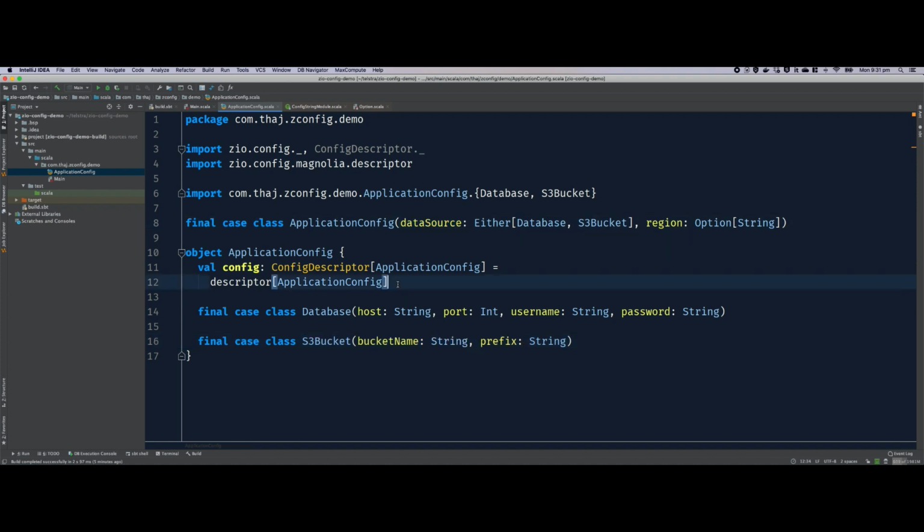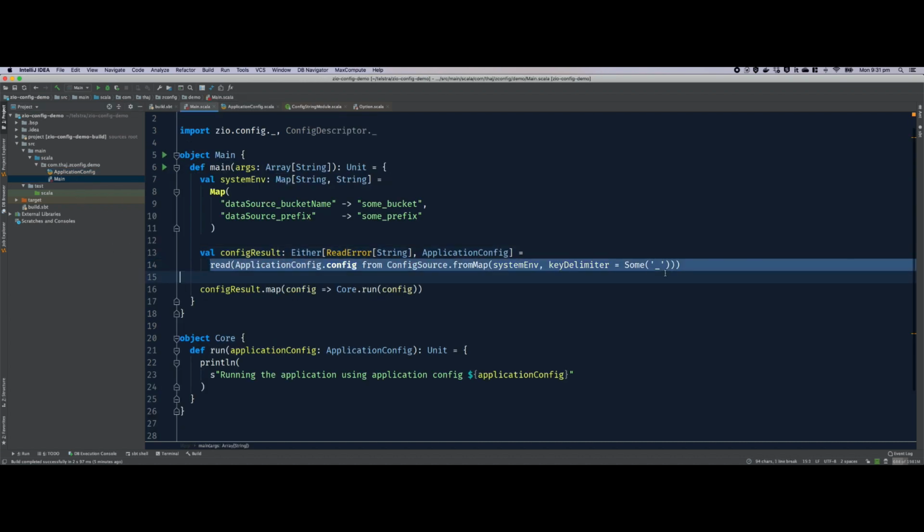The whole application config descriptor was auto-derived using zio-config Magnolia, and we use that in the main function. I hope you remember all of these bits.